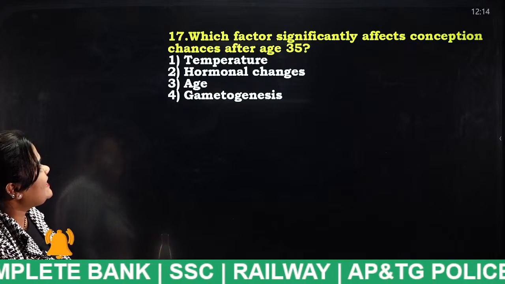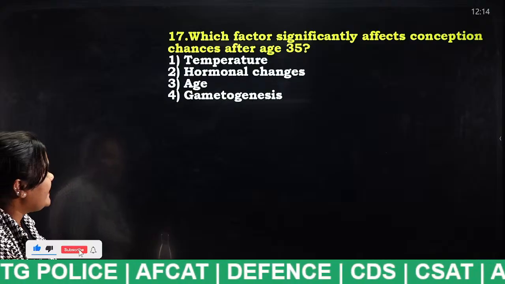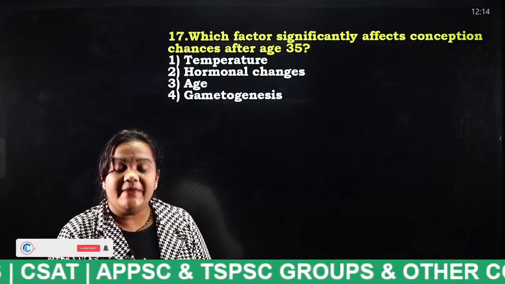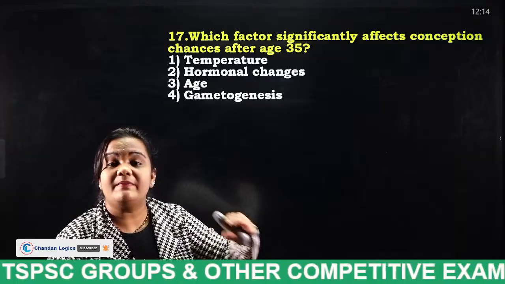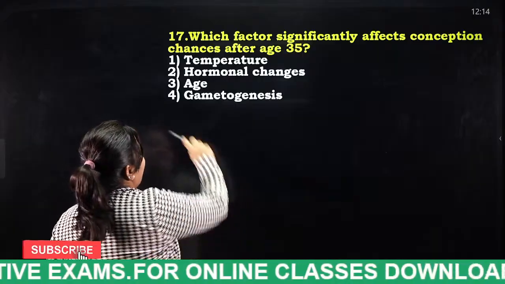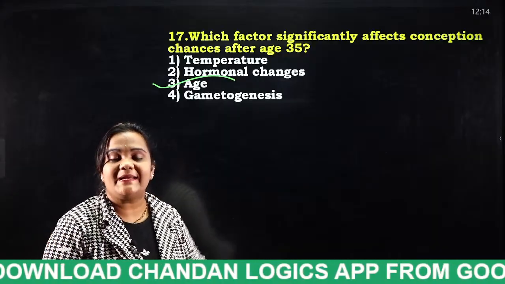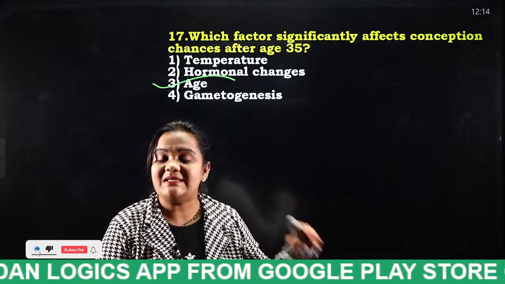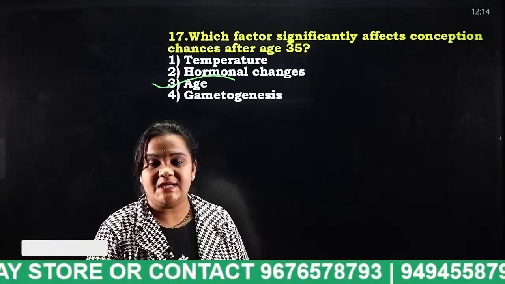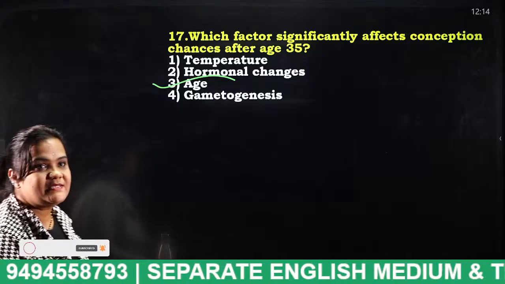Which factor significantly affects conception chances after age 35? Temperature, hormonal changes, age, gametogenesis. So, which factor affects? For a female, if she is at the age of 35, there will be a very low chance of pregnancy. Which factor affects the change, students? Okay, age. As the female gets aged, there will be less chance to become pregnant. When she crosses 35 years of age, there will be less chance for her to get pregnant, in most of the cases.